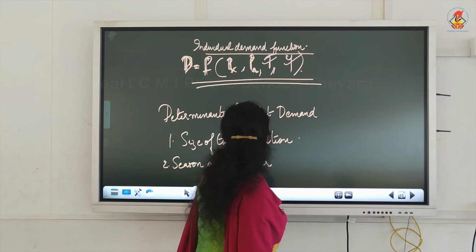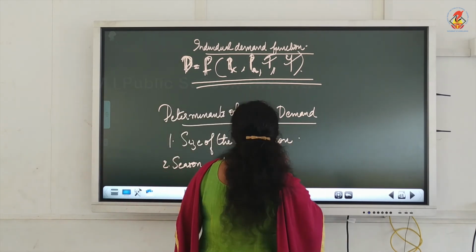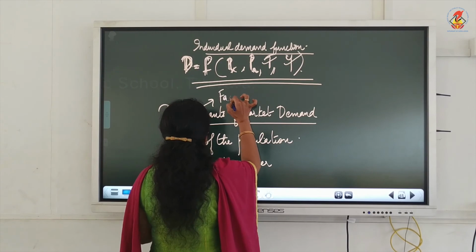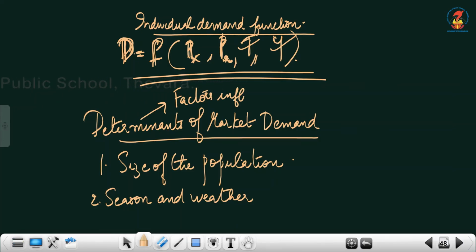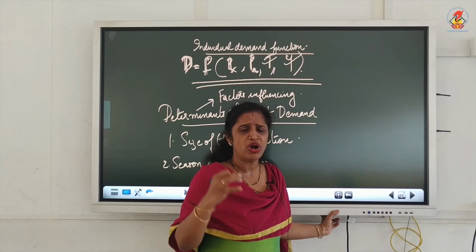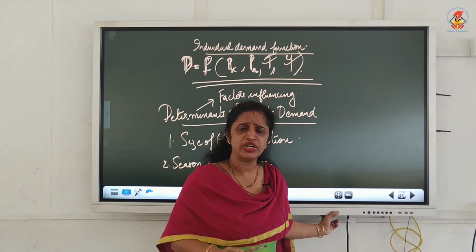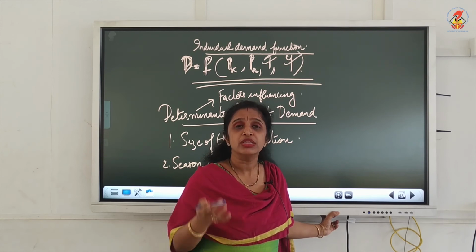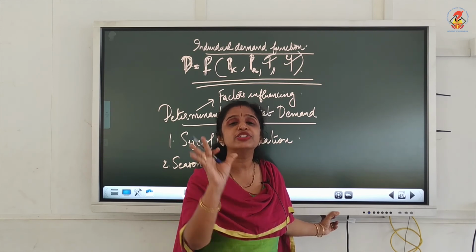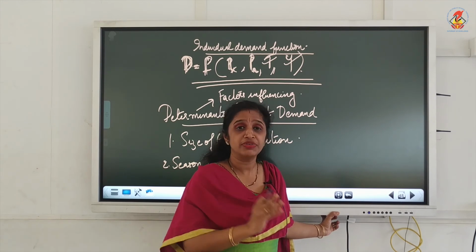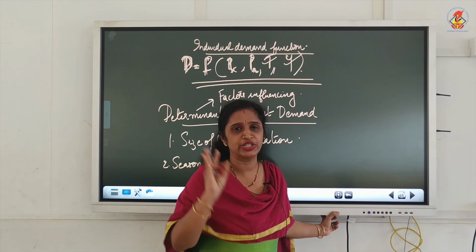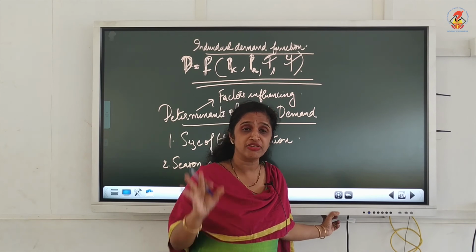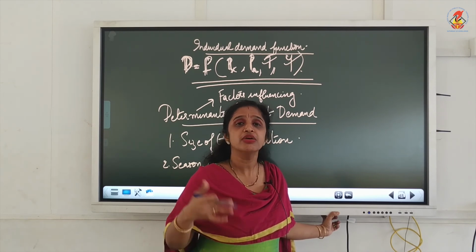Now let us move on to determinants of market demand, means factors influencing market demand. What are the factors influencing the market demand? Whatever factors are influencing the individual demand will affect the market demand also, because market demand means what? The quantity of a commodity that all the consumers are purchasing. The other one is a single consumer. This is all consumers. Therefore, whatever factor is influencing the individual demand will affect the market demand also.